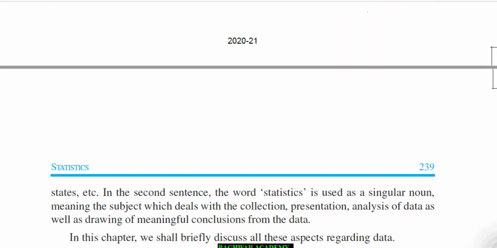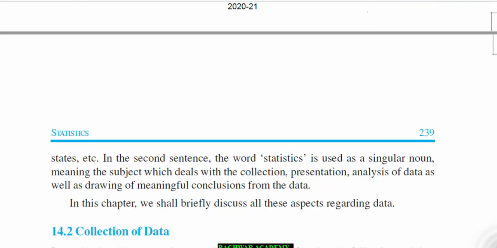various states, etc. In the second sentence, the word statistics is used as a singular noun, meaning the subject which deals with the collection, presentation, analysis of data, as well as drawing of meaningful conclusions from the data. In this chapter, we shall briefly discuss all these aspects regarding data.